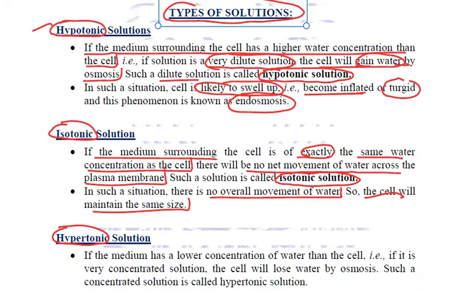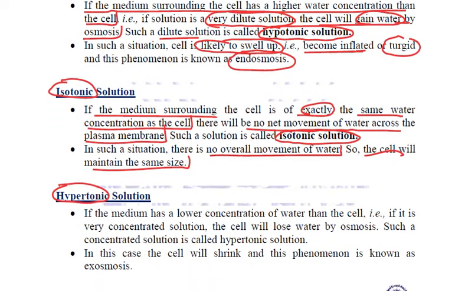The cell is going to maintain its original size. And if the medium has a lower concentration of water than the cell, that means the cell is kept in a very concentrated solution, then the water amount is more inside the cell as compared to outside, so the cell will lose water by osmosis.